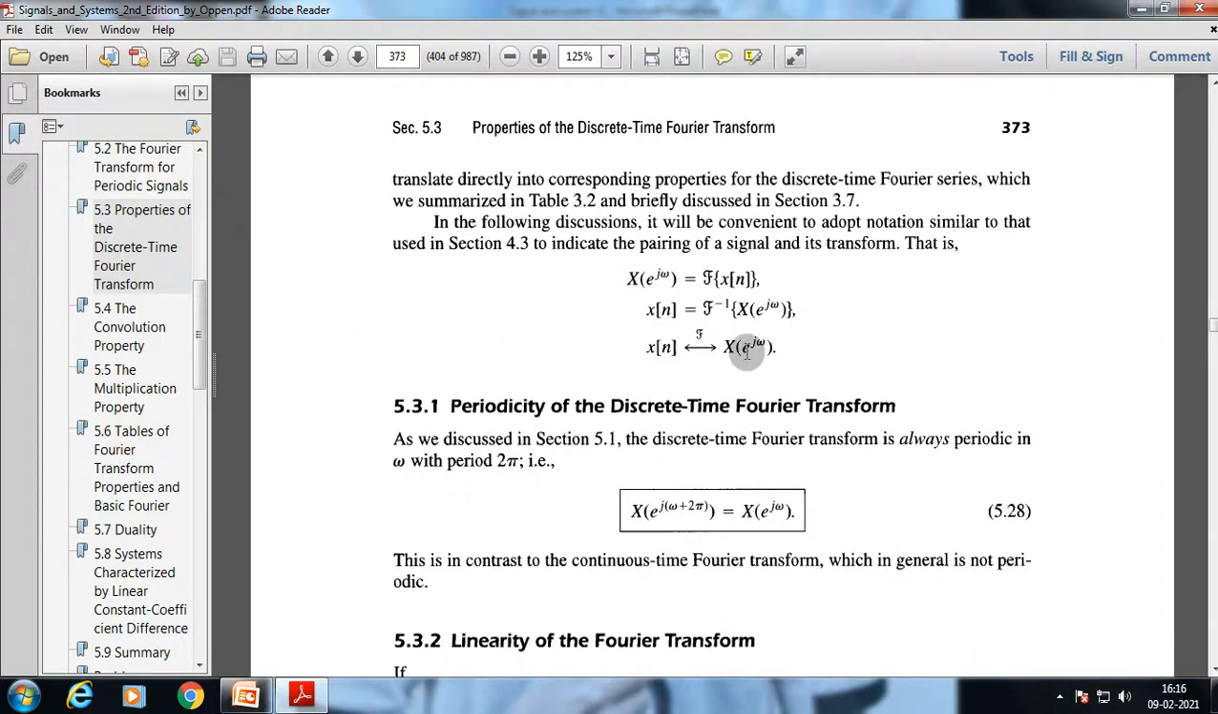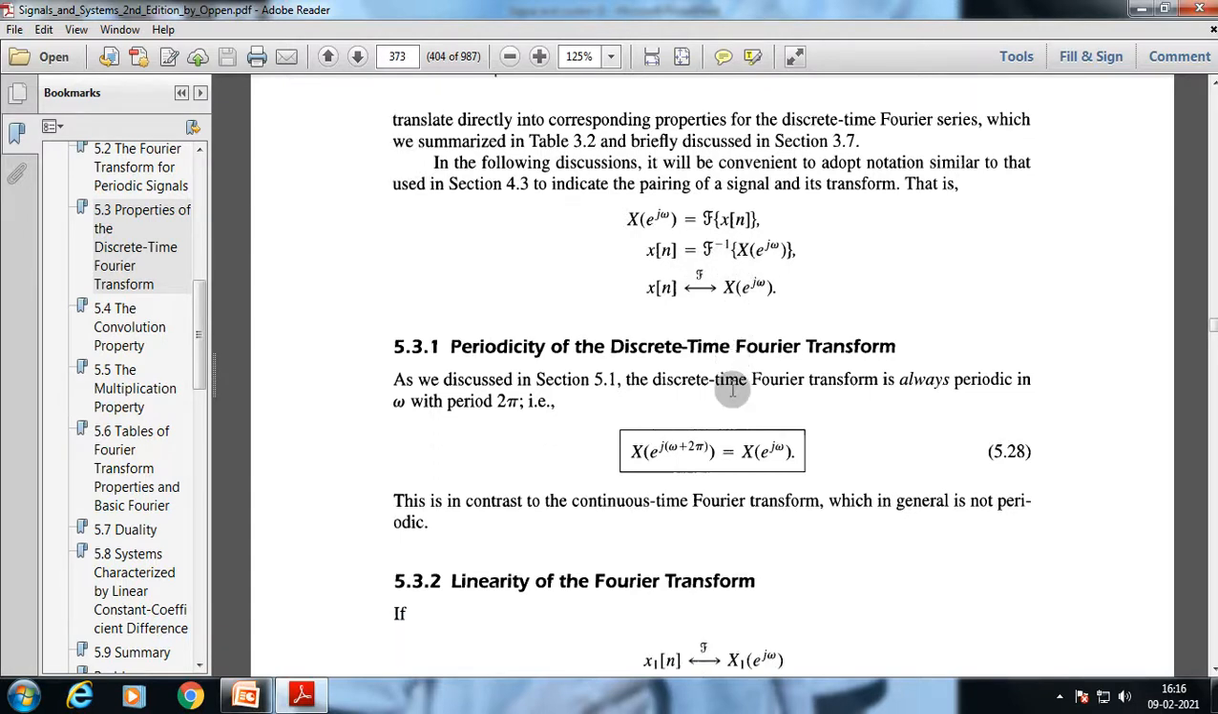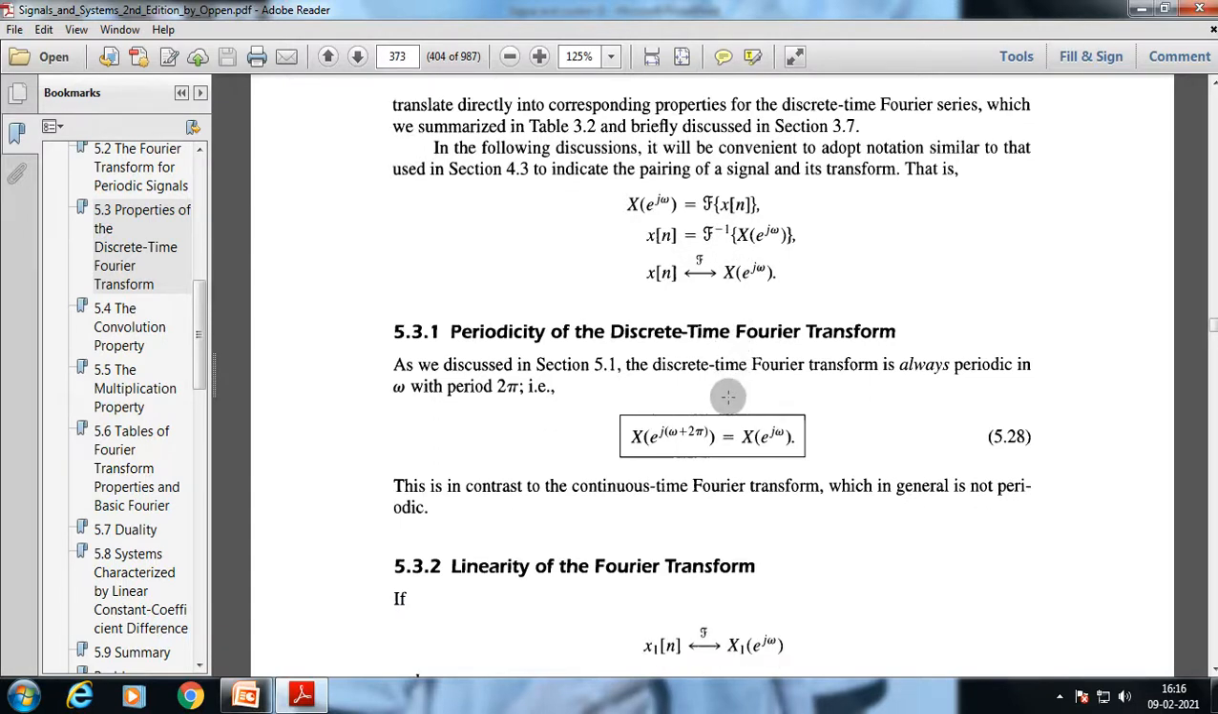As you know, X(e^{jω}) is the Fourier transform of x[n], and x[n] can be extracted from the inverse Fourier transform of X(e^{jω}). Now, periodicity of the discrete time Fourier transform: as we discussed in section 5, the discrete time Fourier transform is always periodic in omega with period 2π.